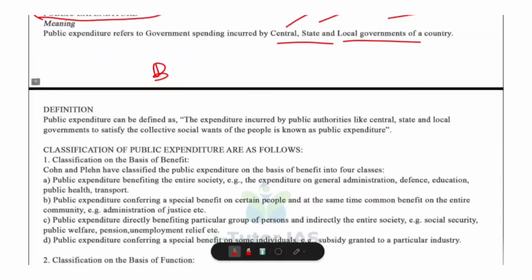Imagine a class where a teacher collects money from all students to buy common things like a projector, marker, charter or to organize a school event. So these things are not for one student but for everyone in the class. Similarly, public expenditure means money spent by the government, central, state or local to provide things that everyone in society needs. So the simple definition for public expenditure is, it is the money spent by government authorities to fulfill the common needs of all people in the country.